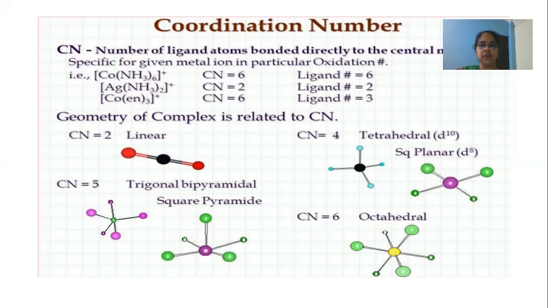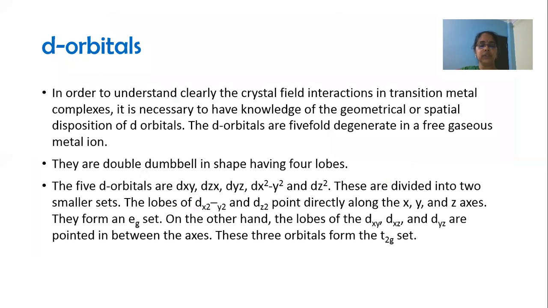Coordination number is the number of donor atoms bonded directly to the central metal. Now, crystal field theory is mainly applicable to transition metals, and these transition metals are also called d block elements, which are present in the center of the periodic table, where the d orbital is progressively filled.